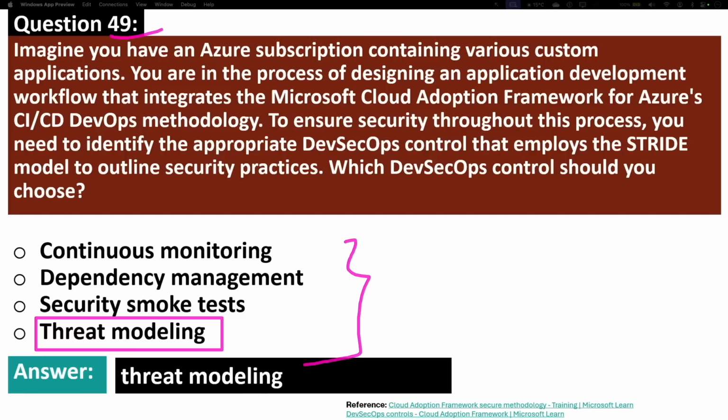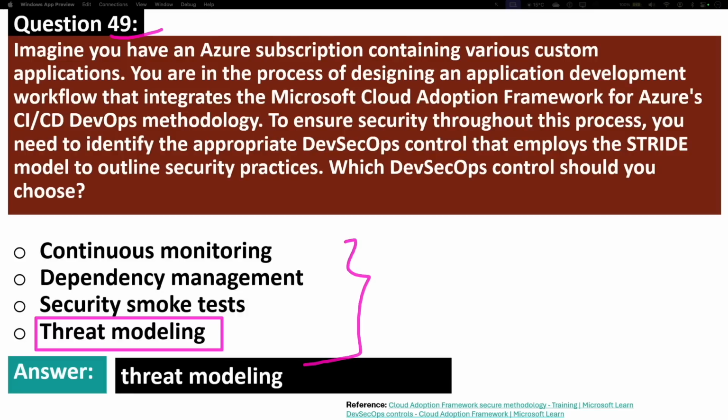So what is this DevSecOps control using the STRIDE model? What is STRIDE? The STRIDE model is a threat modeling framework used to identify and mitigate security threats in software development. STRIDE stands for spoofing, tampering, repudiation, information disclosure, denial of service, and elevation of privilege.